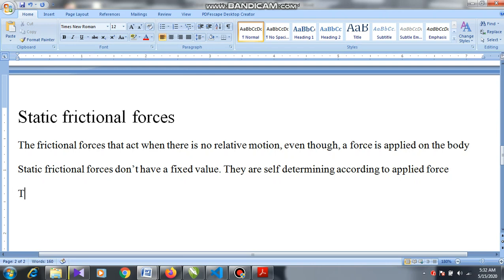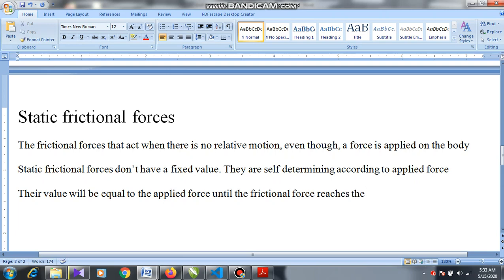Their value will be equal to the applied force until the frictional force reaches the limiting frictional force.